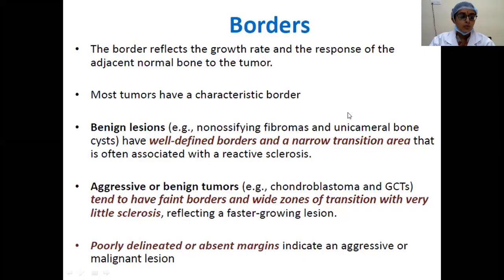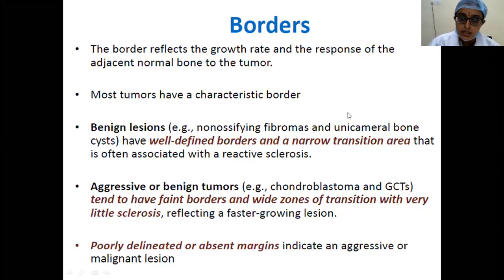So as I explained earlier, borders. Benign lesions have a well-defined border and a narrow area of transition, and it is often associated with an area of reactive sclerosis. And then aggressive tumors have faint borders, and the margins are not very clearly demarcated, and they have a wide zone of transition.